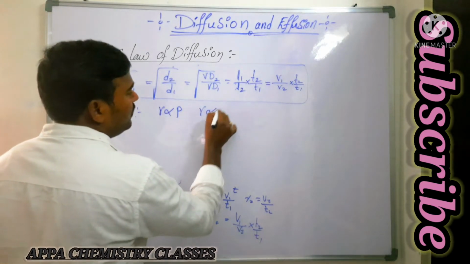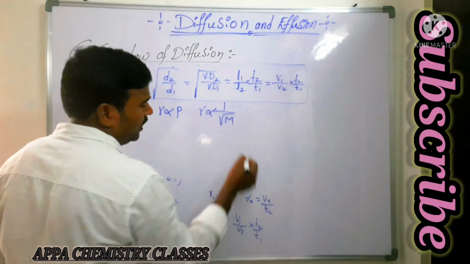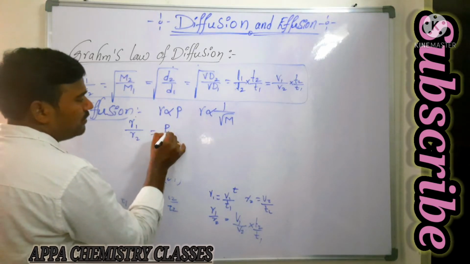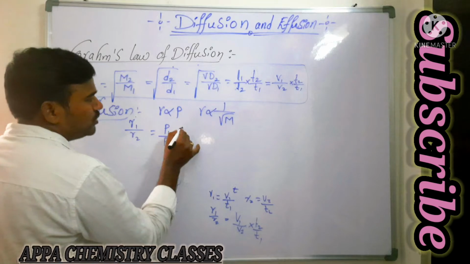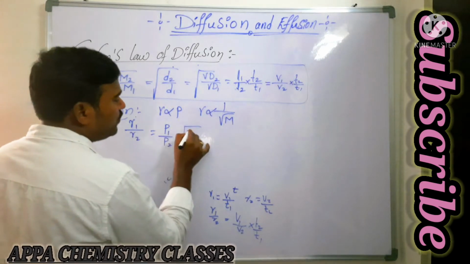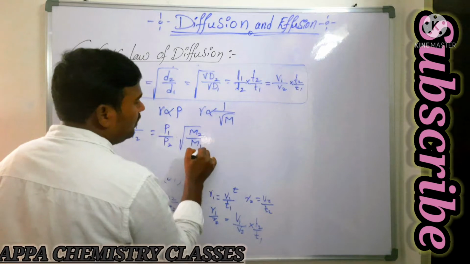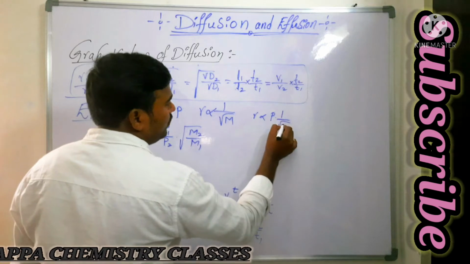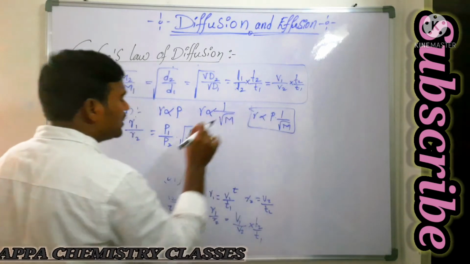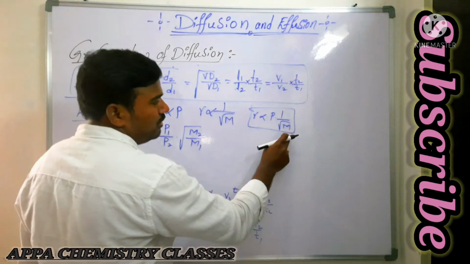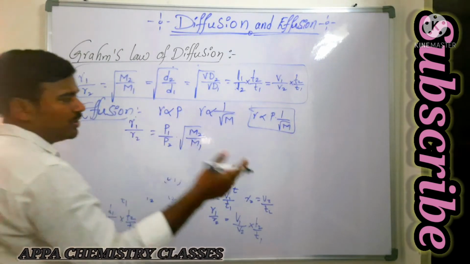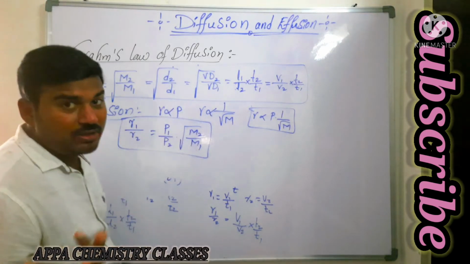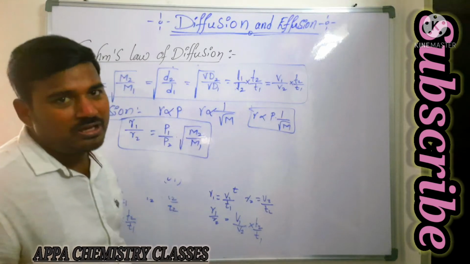In the same way, rate of diffusion is inversely proportional to molecular weight. So from this, what can you write? R1 by R2 is equal to P1 by P2 into square root of M2 by M1, because rate of diffusion is directly proportional to P into 1 by square root of molecular weight. For the first gas it will be P1 by square root of M1. For the second gas, P2 by square root of M2. That is R1 by R2 is equal to P1 by P2 into square root of M2 by M1. That is rate of effusion.